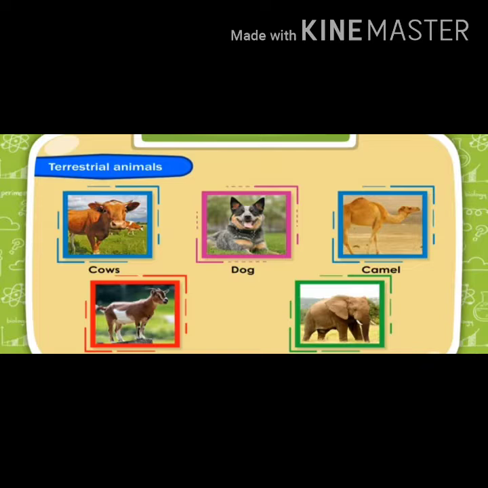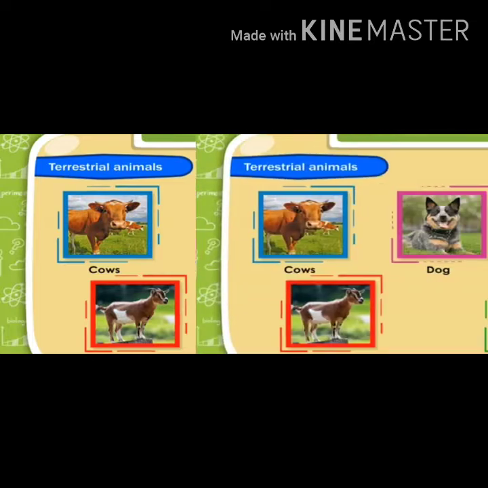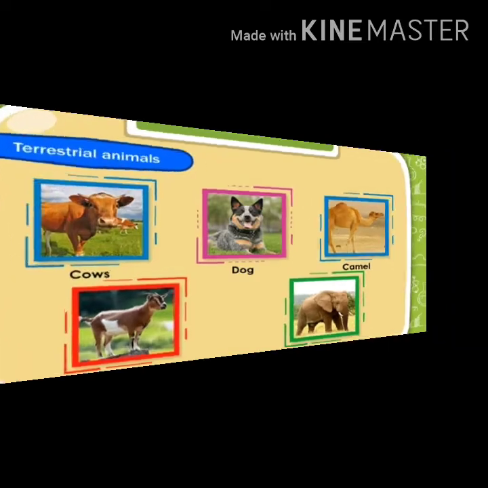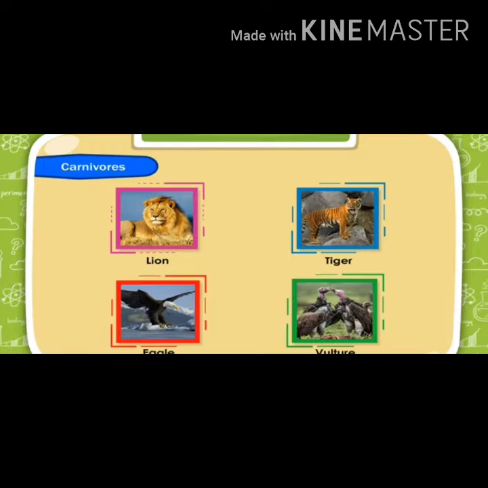Today we will study adaptation in terrestrial animals. This adaptation is related to habitat. There are different types of habitat around us, and according to the habitat there are different kinds of animals. Some are aquatic animals, some are terrestrial, some are amphibians. Among them, some are carnivorous, that means they feed on other animals. What are the adaptations found in carnivores? Let's study.